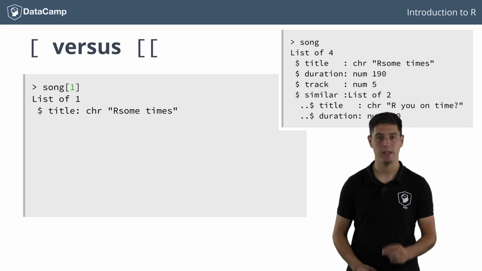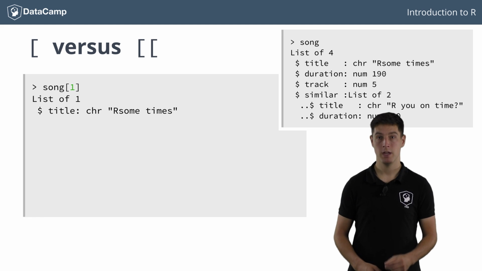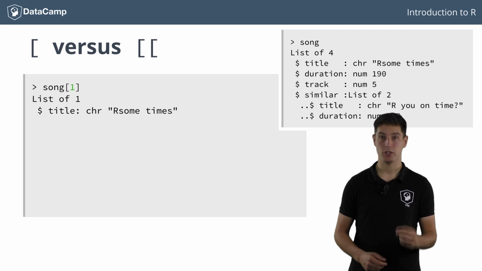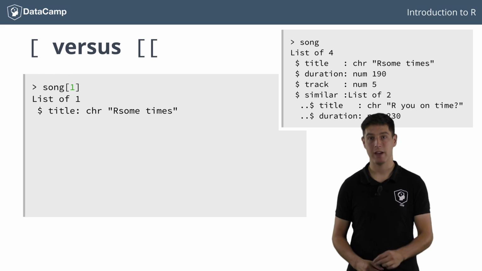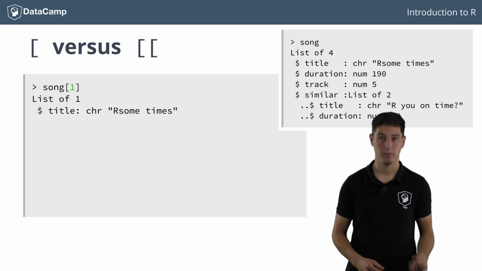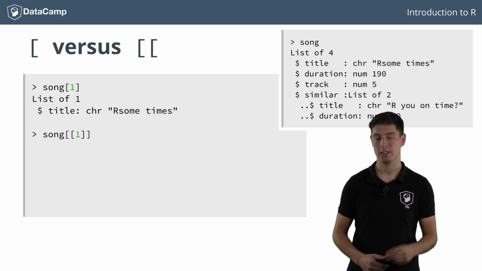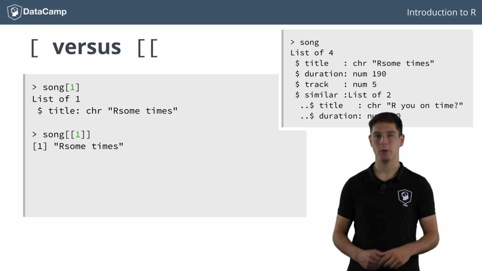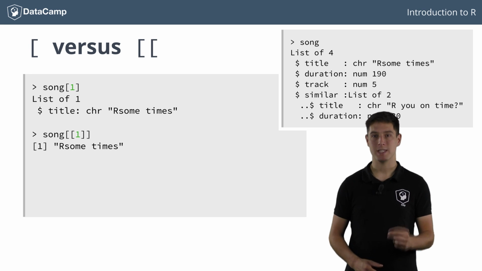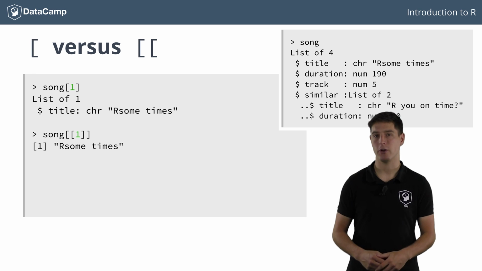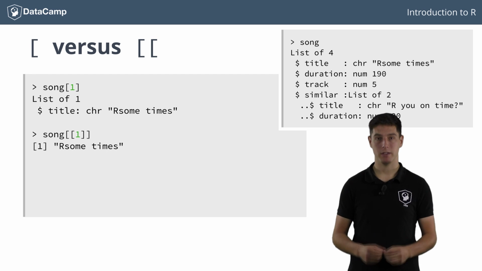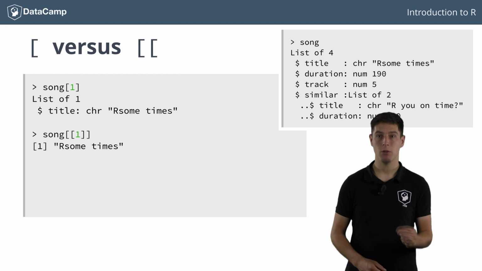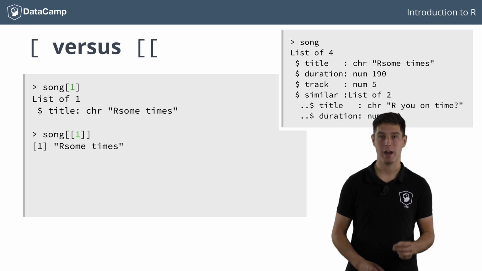This is a very important detail when trying to subset lists. If you use single brackets on lists, you subset the list, but also a list gets returned. If you want to select the actual title from song, so the character string Rsome times, you'll need double square brackets instead of single ones. That looks more like it. The difference between single brackets and double brackets is not big on your keyboard, but it sure is important from an R perspective. Just remember this. Subsetting lists using single brackets results in lists, while you can only access a single element using double brackets.